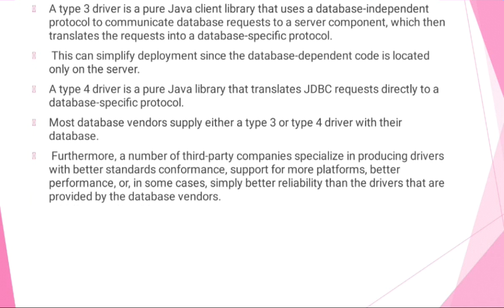A type 3 driver is a pure Java client library that uses a database-independent protocol to communicate database requests to a server component, which then translates the requests into the database-specific protocol. This can simplify development since the database-dependent code is located only on the server.